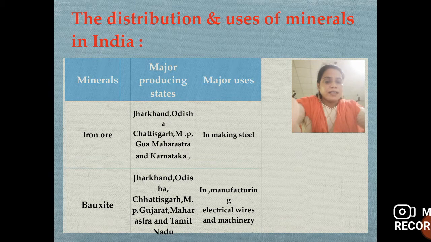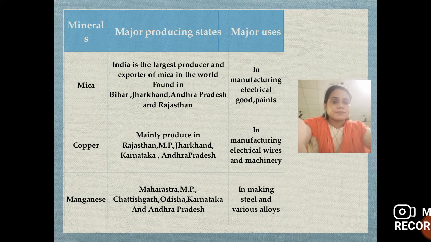Bauxite is found in Jharkhand, Odisha, MP, Gujarat, Maharashtra and Tamil Nadu. And what is the use of bauxite? In manufacturing electrical wires and machineries. Now, mica producing states in India are Bihar, Jharkhand, Andhra Pradesh and Rajasthan, and mica is used in manufacturing electrical goods and paints.